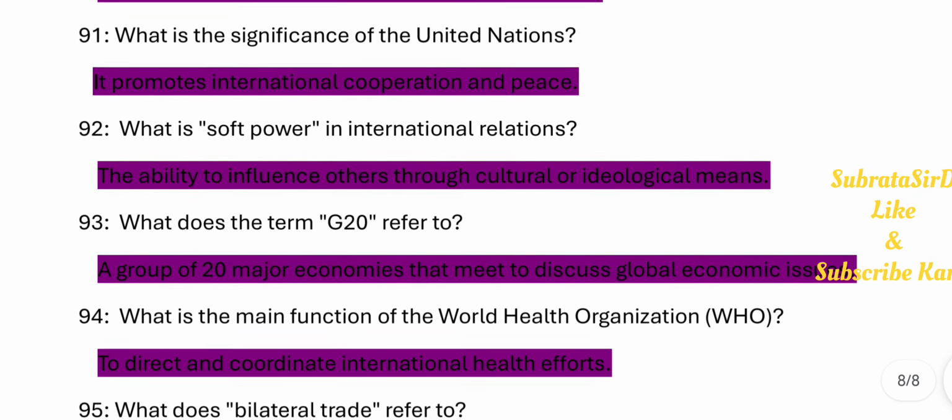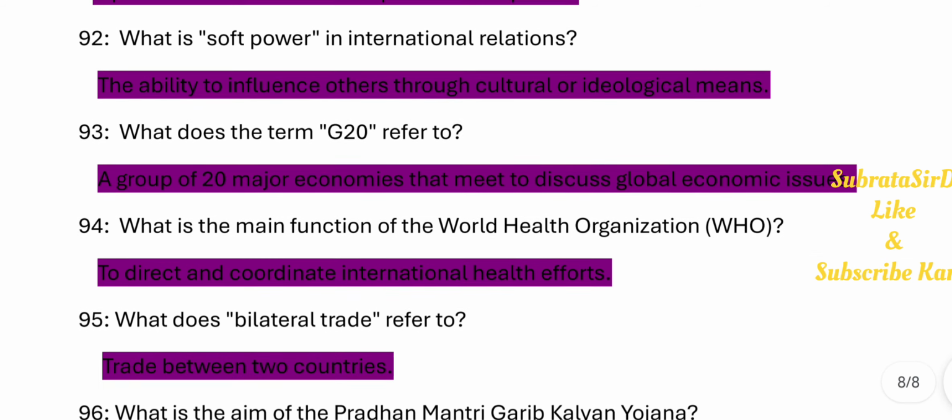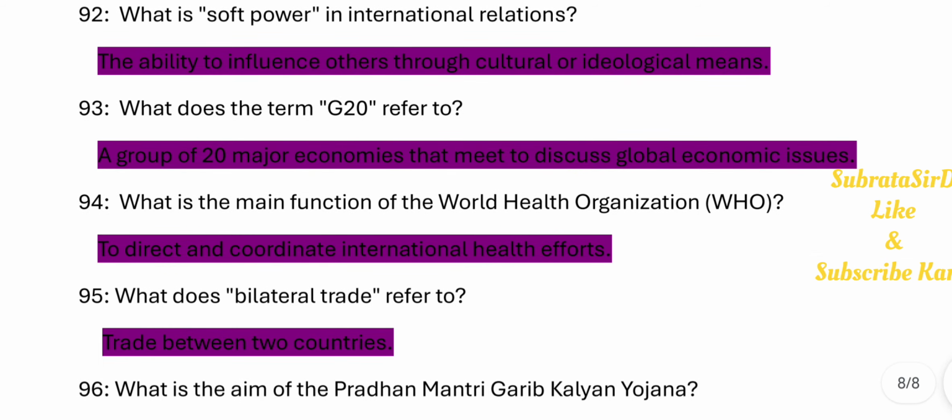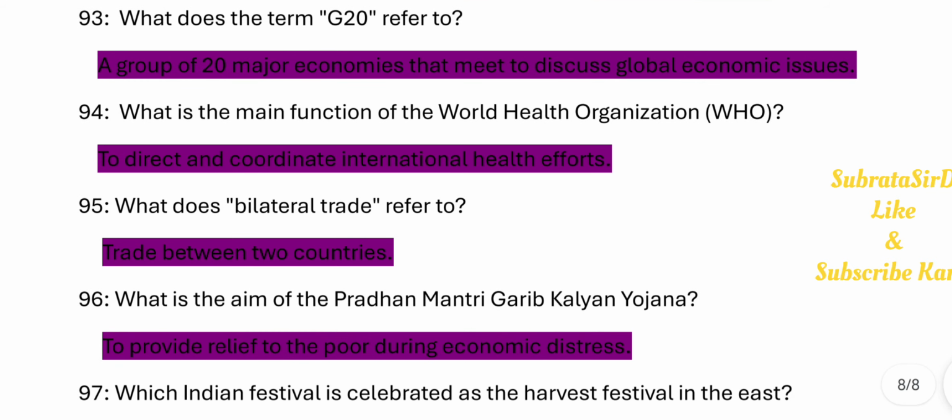92. What is soft power in international relations? The ability to influence others through cultural or ideological means. 93. What does the term G20 refer to? A group of 20 major economies that meet to discuss global economic issues. 94. What is the main function of the World Health Organization? To direct and coordinate international health efforts.